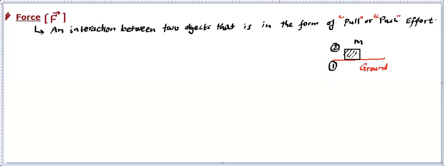Now you'll find this interaction, that means there is a force acting between ground and this block. Because there's an interaction going on, that interaction is called force. Now we can think of what type of this interaction is, whether it's a pull effort or push effort. So let's see, we draw this block separately, and we draw the ground separately as well. So if we look at the ground like this and the block like this, let's try to understand what goes on inside.